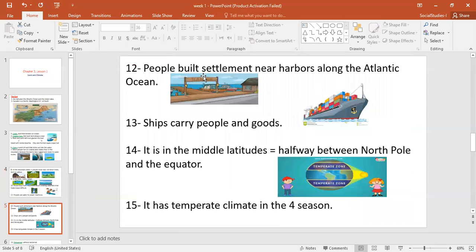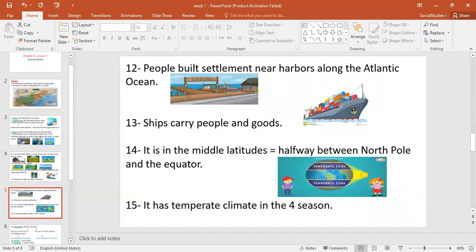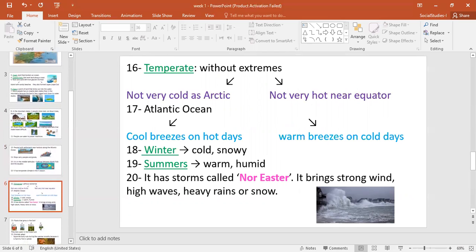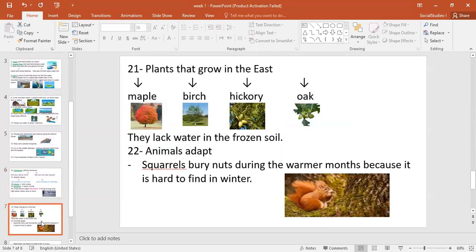After that, they built harbors, and we use harbors to move ships that carry people and goods. And after that, the weather or climate in the East is temperate, not very cold, not very hot. And after that, I spoke about the kinds of storms we can find in the East, the nor'easter storm. And last, we have the kinds of plants and animals.